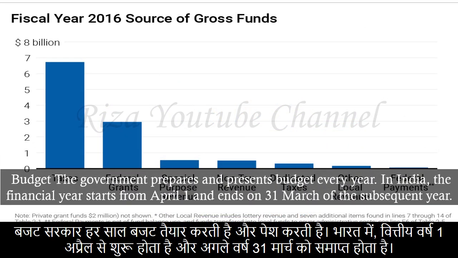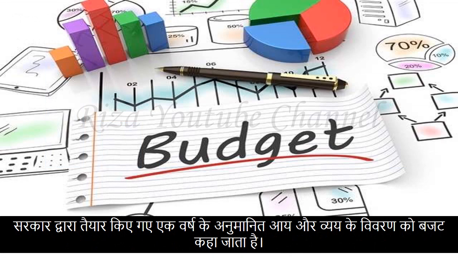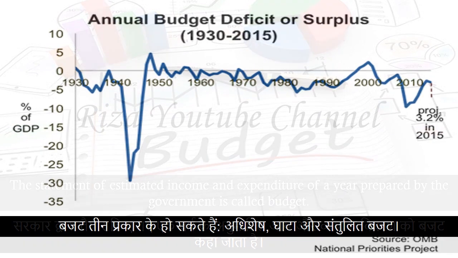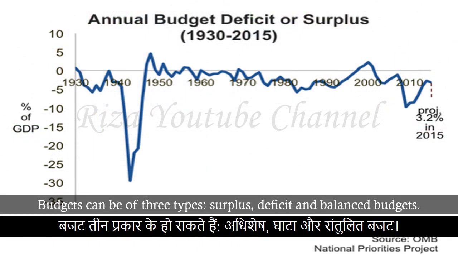Budget. The government prepares and presents budget every year. In India, the financial year starts from April 1st and ends on the 31st of March of the subsequent year. The statement of estimated income and expenditure of a year prepared by the government is called budget. Budgets can be of three types: surplus, deficit and balanced budgets.